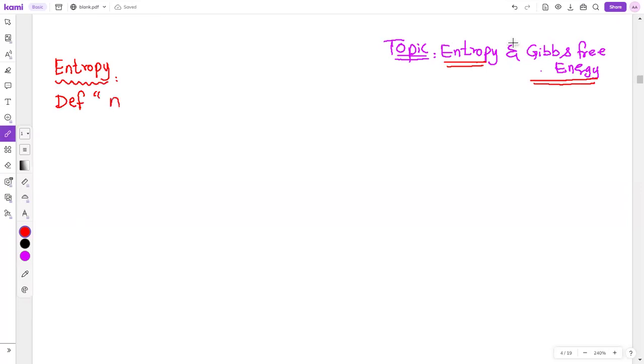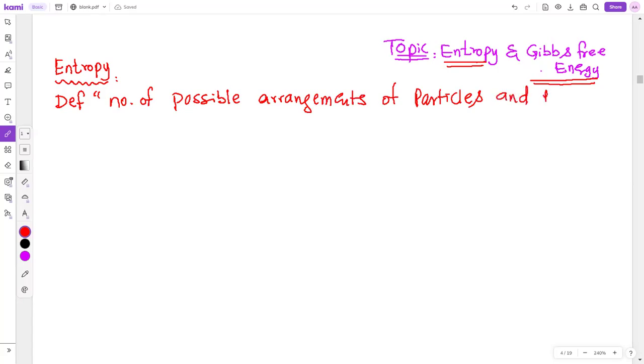So the definition of entropy is the number of possible arrangements of particles and their energy in a given system. This is how we need to define entropy.